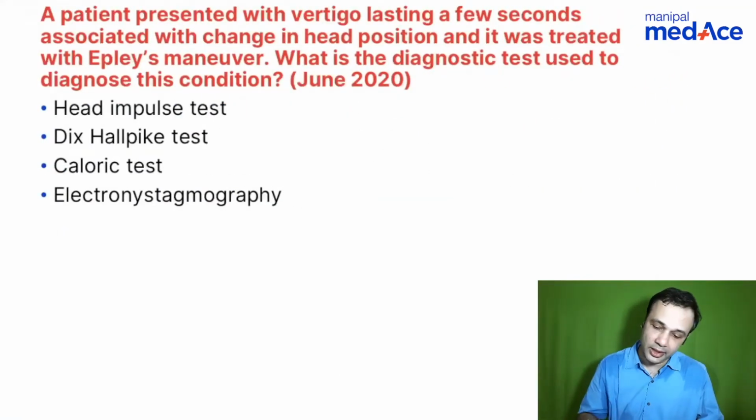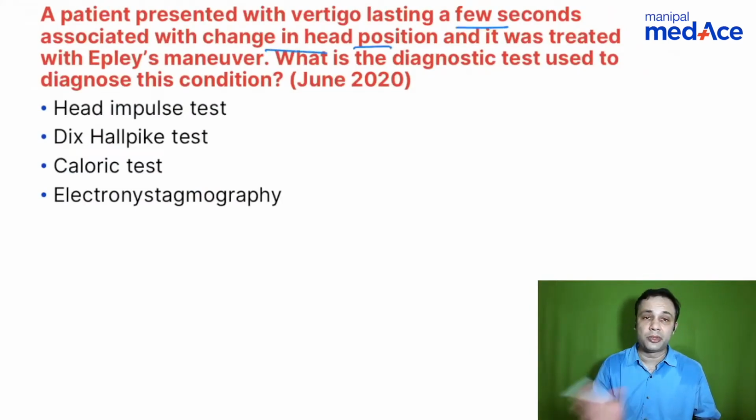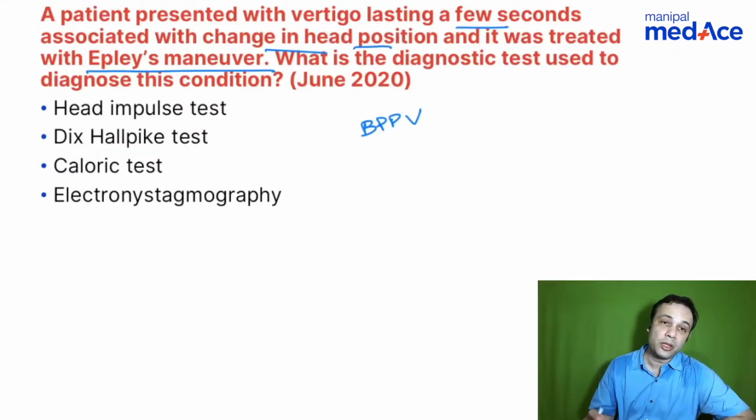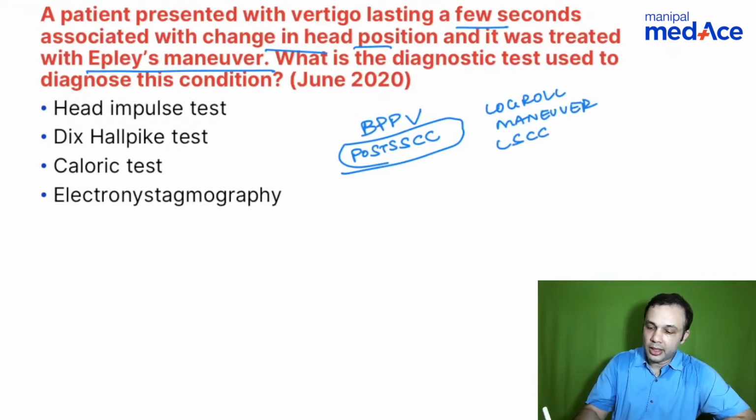Okay, straightforward here once again. Lasting few seconds, we have discussed this in detail, right? Associated with change in head position. Positional change always goes in favor of a BPPV. Correction by Epley's maneuver is always in BPPV. So when do you do Epley's maneuver or a Simon's maneuver? That is in posterior semicircular canal BPPV, right? When do you do a log roll maneuver? Whenever you have a lateral semicircular canal BPPV, you do a log roll maneuver as treatment.